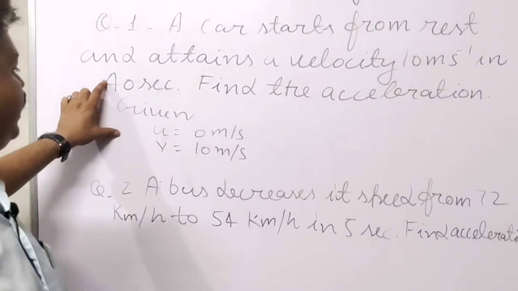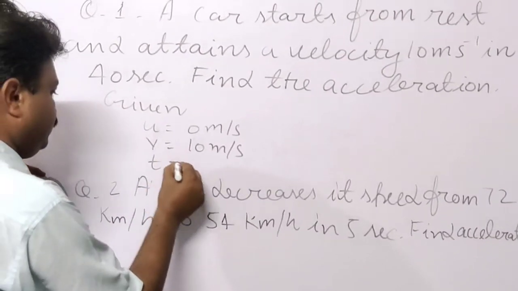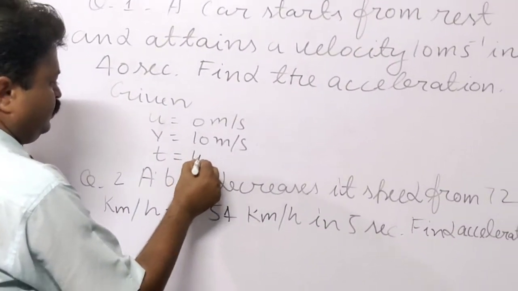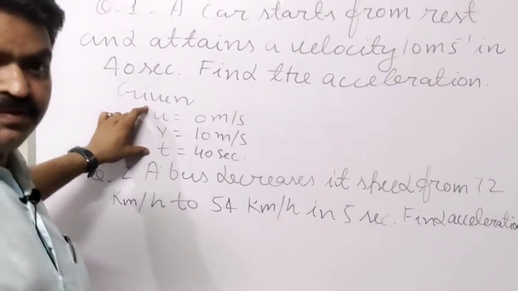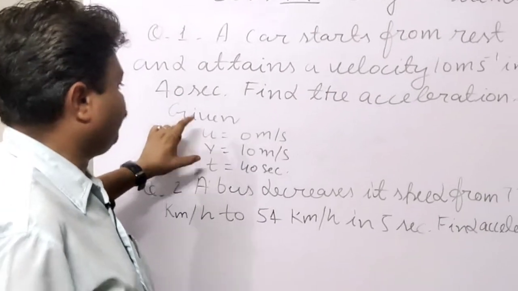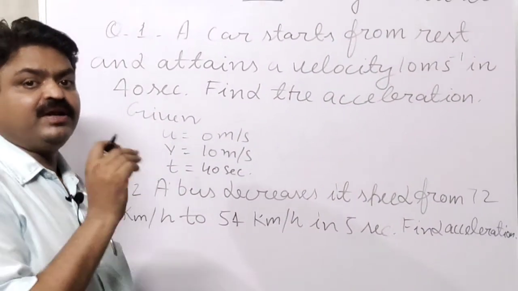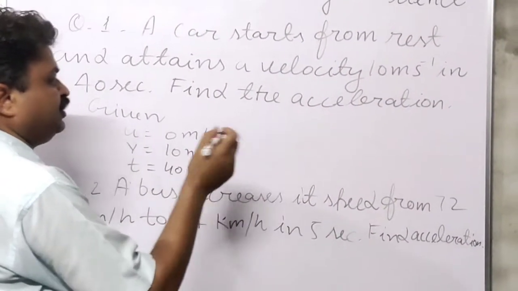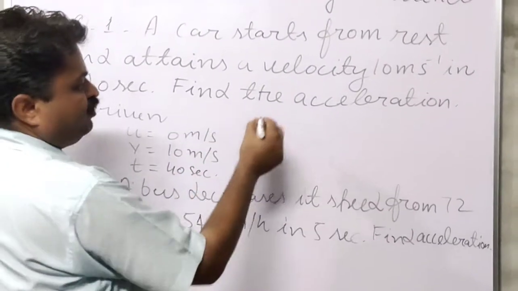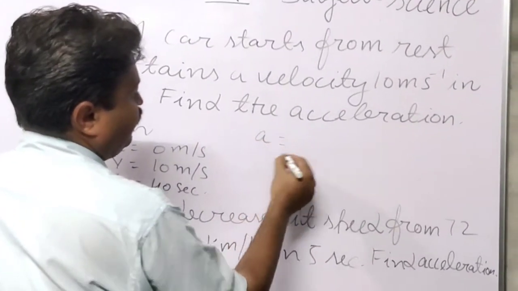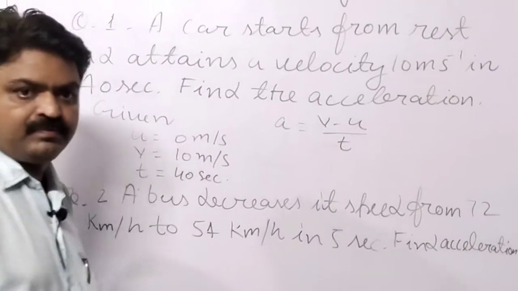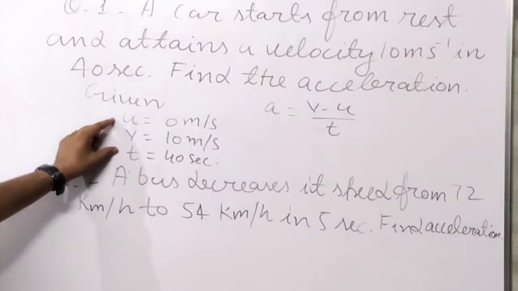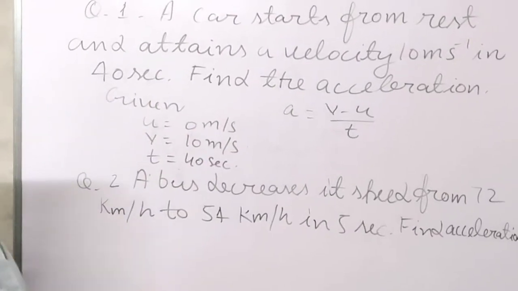The time is also given, it is 40 seconds. Now, after writing the given, we will write the formula that we will use in this. So what is the formula for the acceleration, students? It is v minus u upon t.